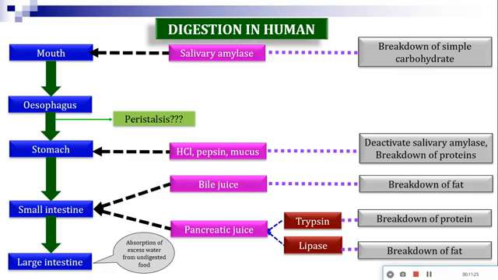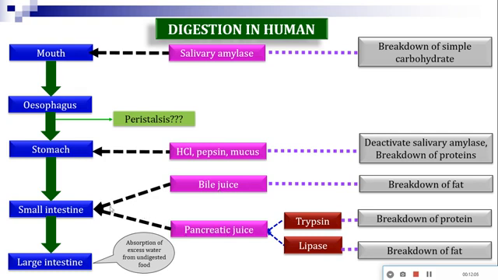Then next to the stomach, the food particle moves to the small intestine. The small intestine is the area where complete digestion takes place, because the small intestine receives the secretion of the bile, which is made in the liver and is also known as bile juice, and the secretion of the pancreas, which is another organ. The pancreas secretes pancreatic juice.